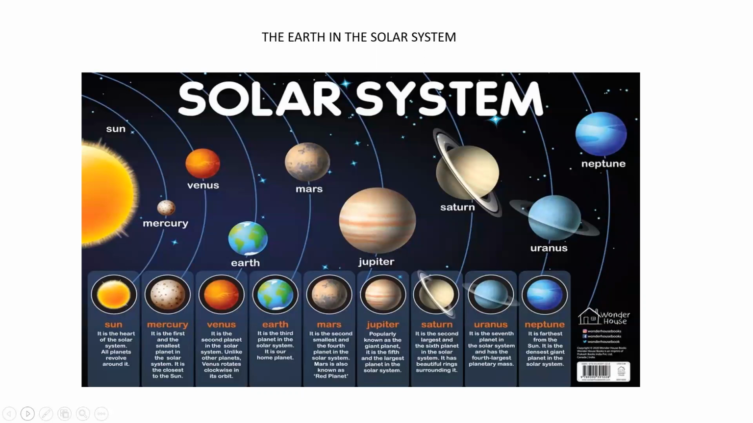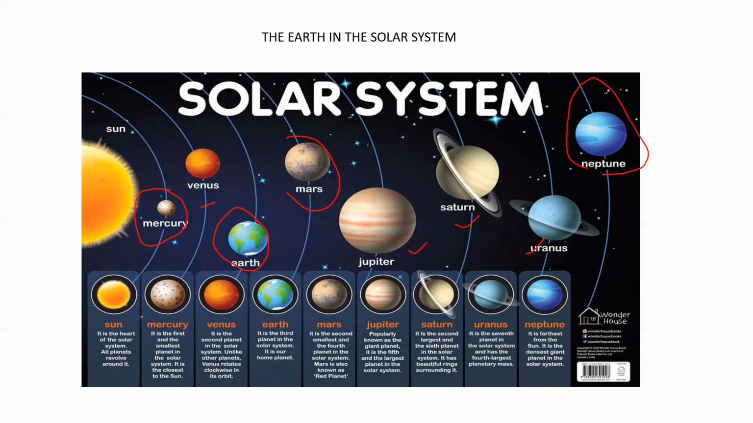Let's start first with the solar system. Here you can see the Earth in the solar system. Solar system means the sun and its 8 planets revolving around the sun. This is the sun, this is Mercury, this is Venus. This is the second number. The Earth lies third from the sun. This is Mars, this is Jupiter, this is Saturn, and Uranus and Neptune. And we all know that Pluto is no more considered a planet.